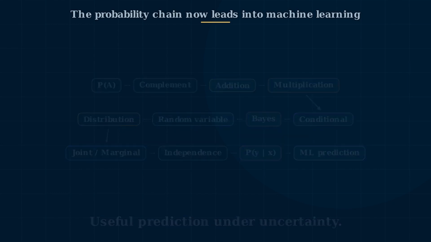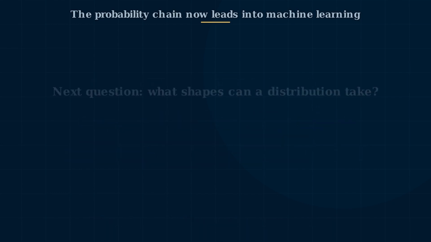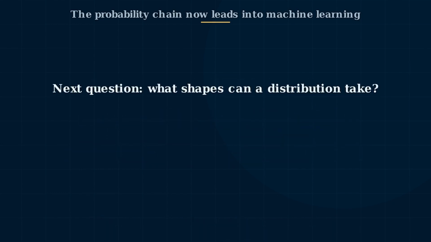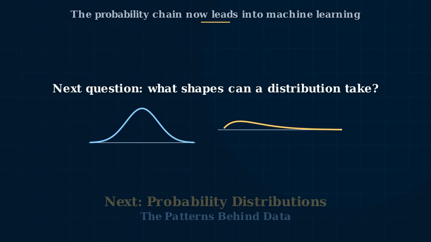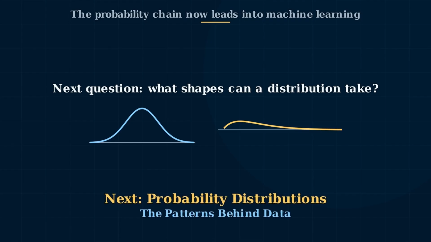And machine learning brings the whole chain together as P(Y|X). Based on the data I have seen, this outcome is more likely than that one. That is the language of uncertainty in machine learning. And it leads directly to the next chapter: probability distributions, the patterns behind data.